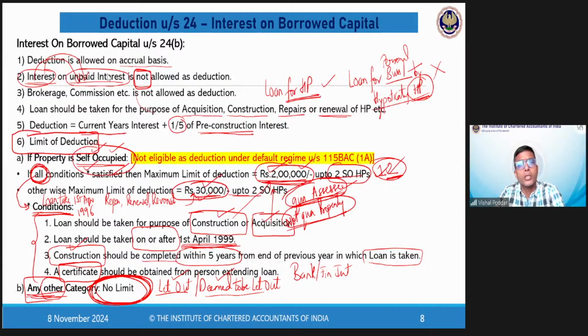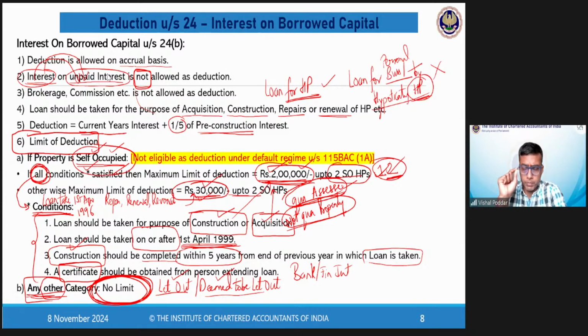Sir, can you explain condition 1, the acquisition part? Is it taking a loan against my HP to buy another HP? Please understand, beta, acquisition means purchase. So the HP for which you are computing income, that HP's loan is only eligible for deduction over here, the interest of such loan. If you are getting rent from HPA, but you are paying interest for HPB, the interest paid for HPB will not be allowed as a deduction against the rent of HPA, because you do the computation of each HP separately.